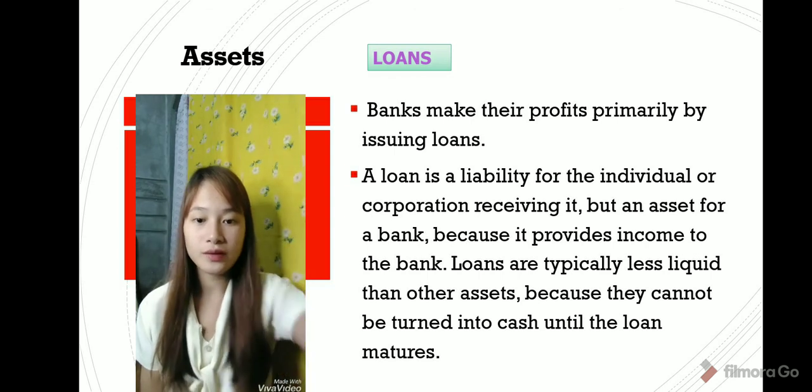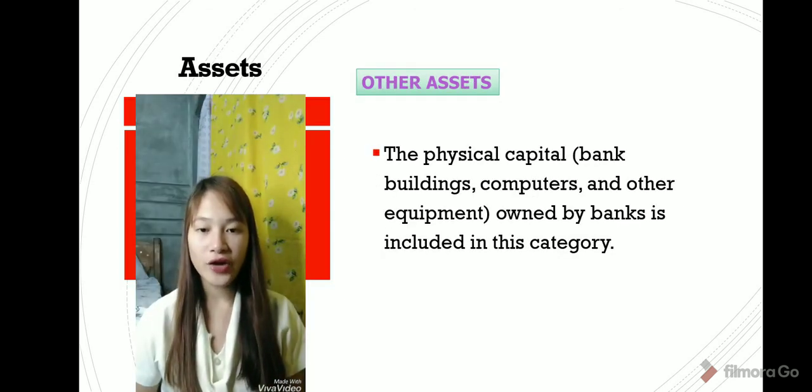The final category is other assets. So, the physical capital owned by the bank is included in this category. Examples of these are bank buildings, computers, and other equipment.